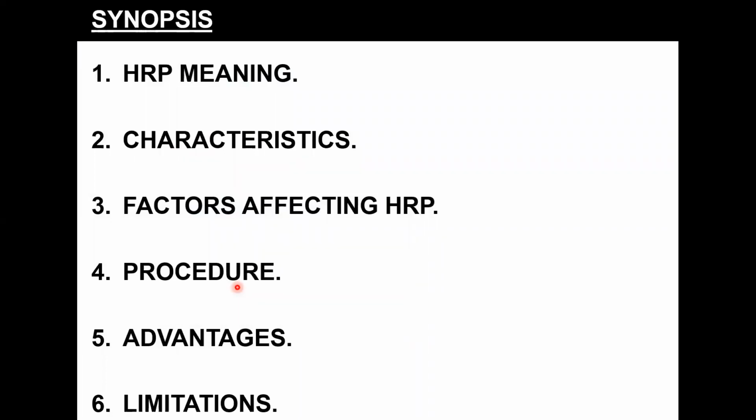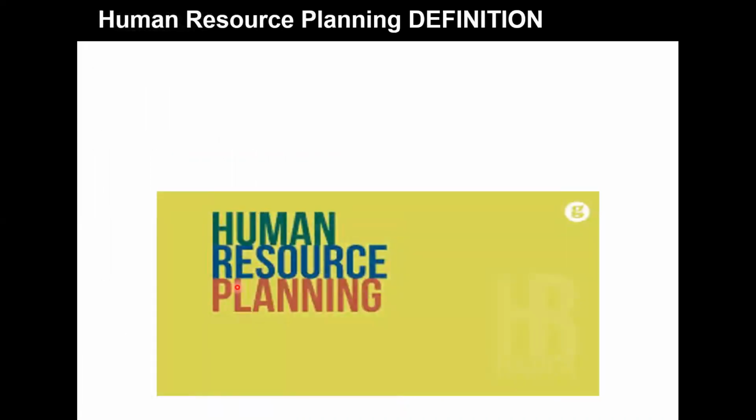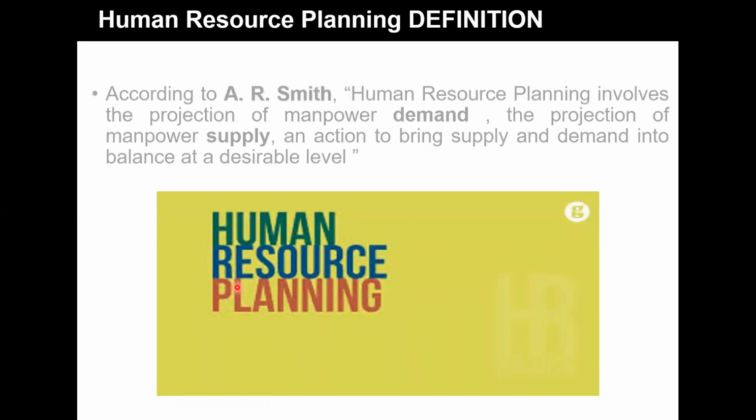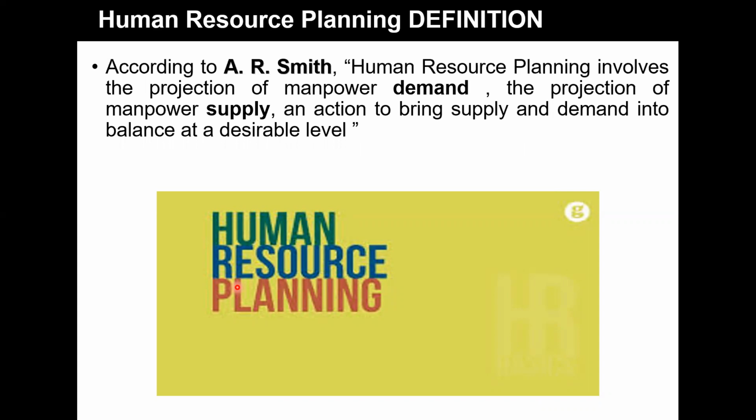undertaken. But before we move on to the procedure, you can have a quick look at all the topics that have been covered. So we had understood the definition of human resource planning. That is to say, we had to estimate the manpower demand and the manpower supply, as to how many employees are required in the organization and how many are actually available, based on which the business enterprise can decide how many new recruitments have to be made. So we had understood the definition given by A.R. Smith.